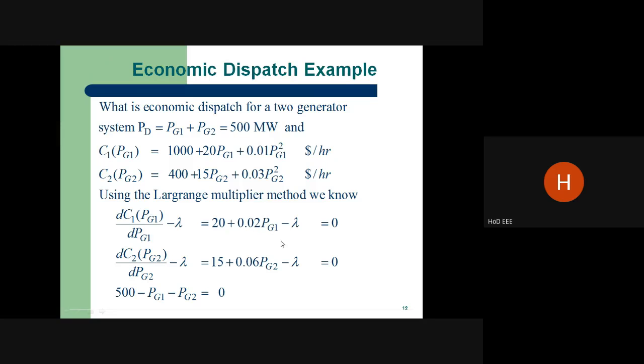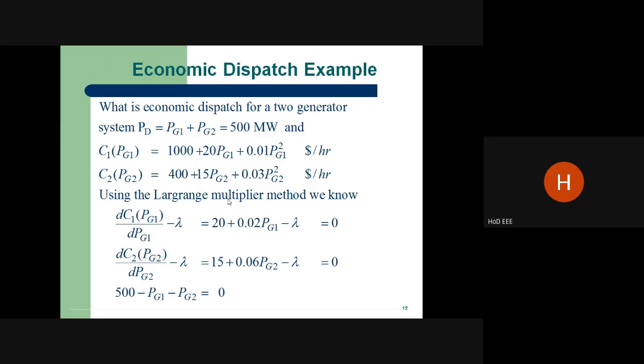This is one equation, and similarly for plant 2. What is the third constraint? Pg1 plus Pg2 is equal to 500. That means demand 500 minus Pg1 minus Pg2 is 0. We have two variables, Pg1 and Pg2, and three equations, which are linear.